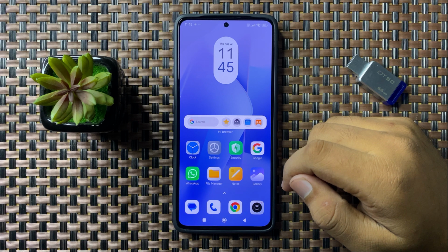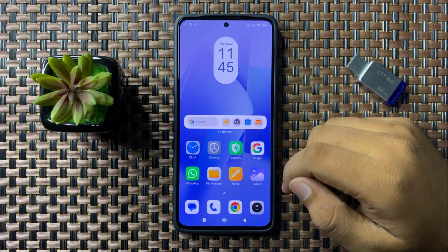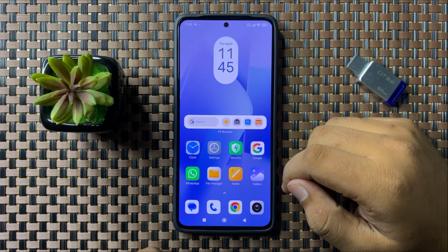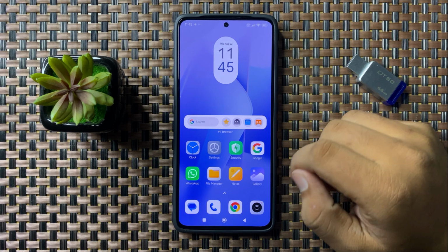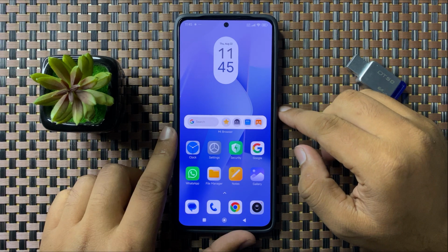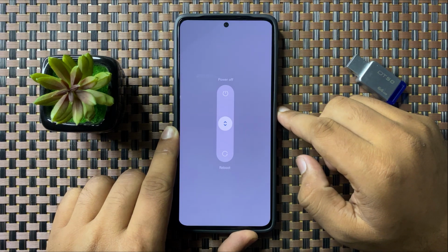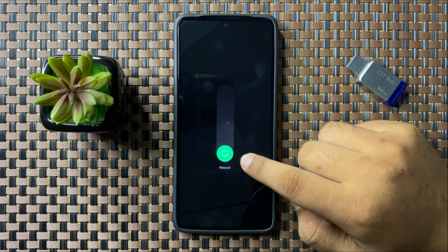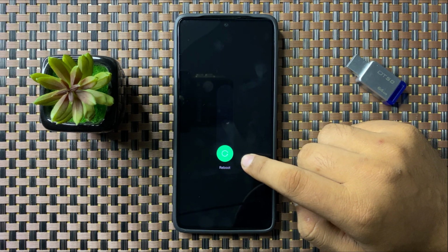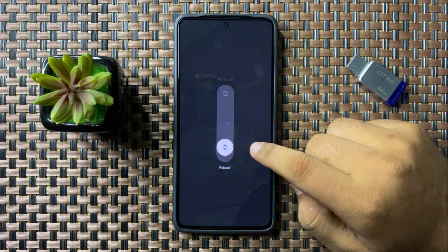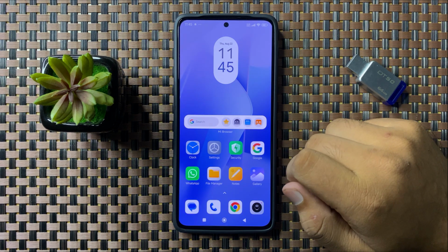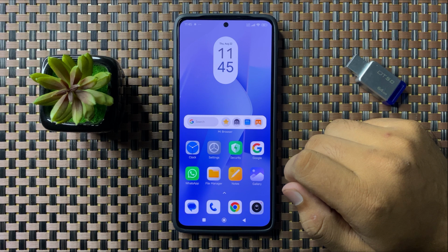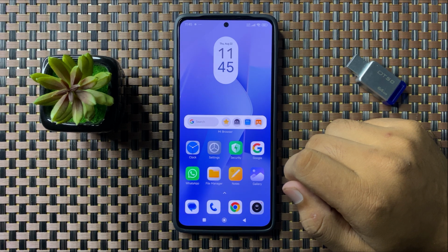In this video I will show you how to fix the screen won't turn on issue on your Xiaomi POCO phone. So first of all, try restarting your phone. To restart, press and hold the power button and then swipe down this white circle, and when the circle gets green, you can lift up your finger from the screen to restart your phone. After restarting your phone, the screen won't turn on issue will be fixed.